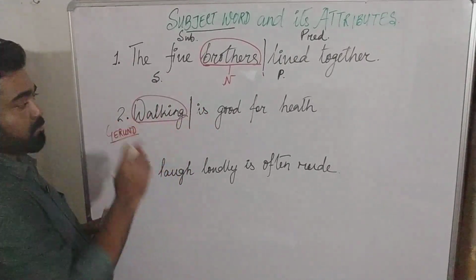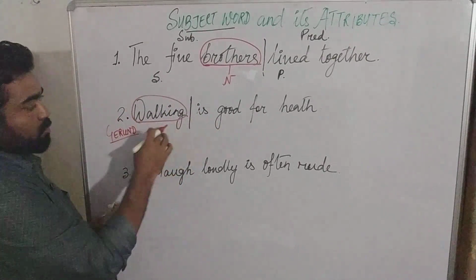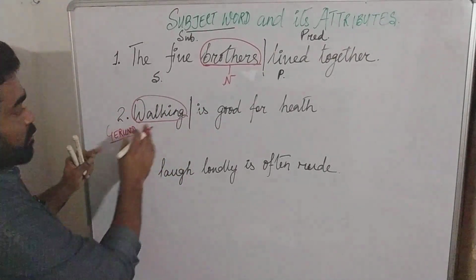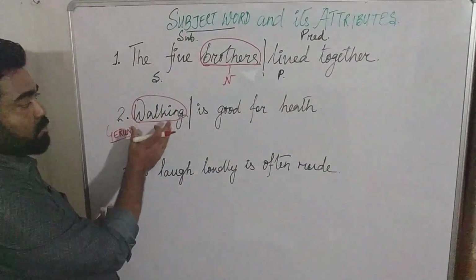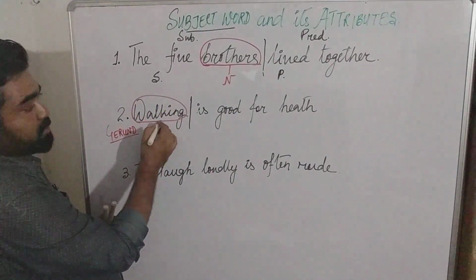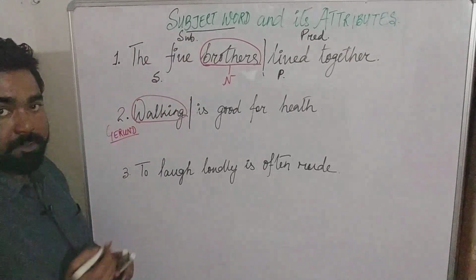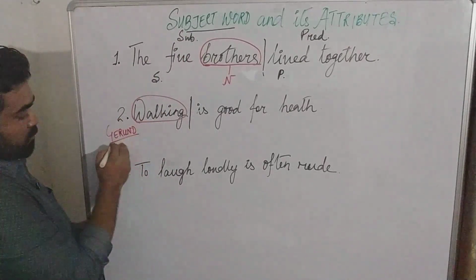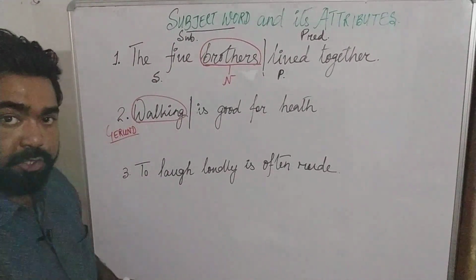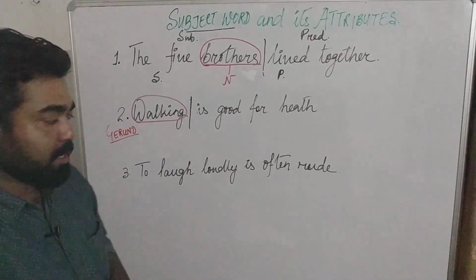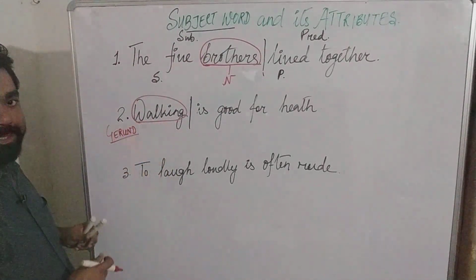So what is qualifying the verb is is walking. So walking here becomes your subject, and since the subject has only one word, this is also your subject word. Okay, and we are calling the word walking a gerund, that is a verb with ing but acting as a noun. So we are done with the second sentence.